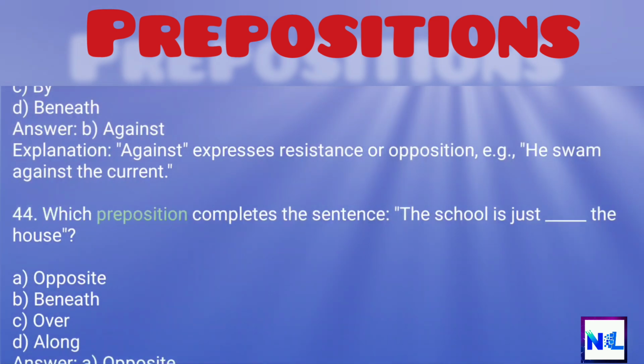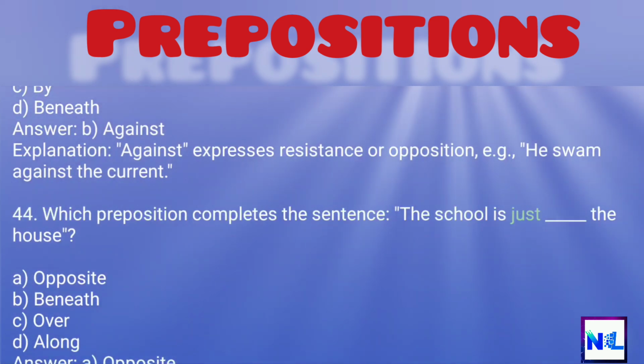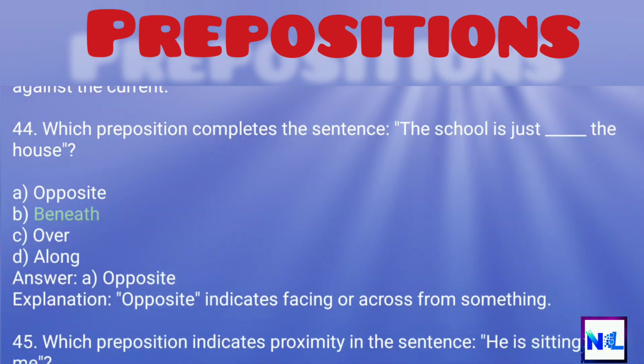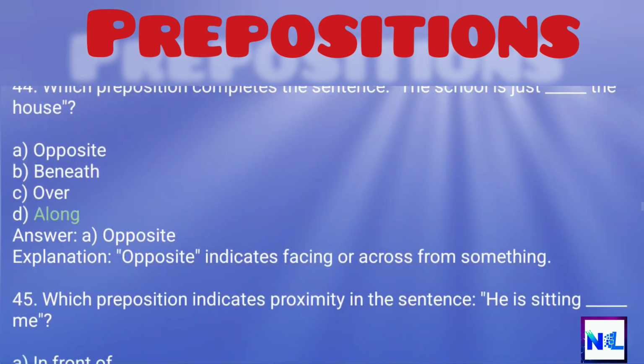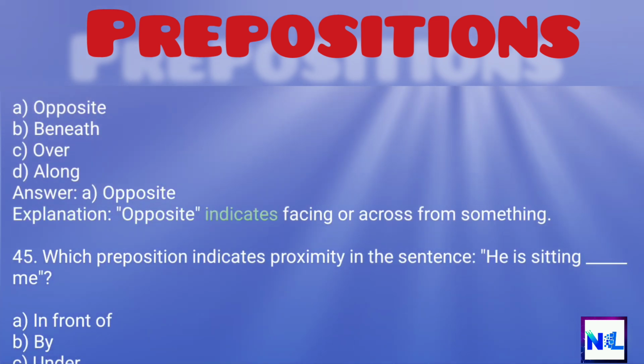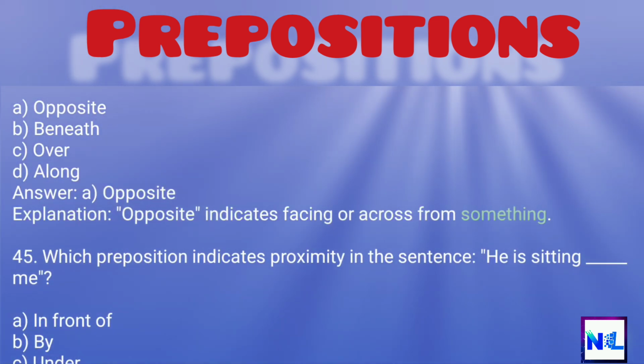44. Which preposition completes the sentence, the school is just _ the house? A. Opposite, B. Beneath, C. Over, D. Along. Answer: A. Opposite. Explanation: opposite indicates facing or across from something.